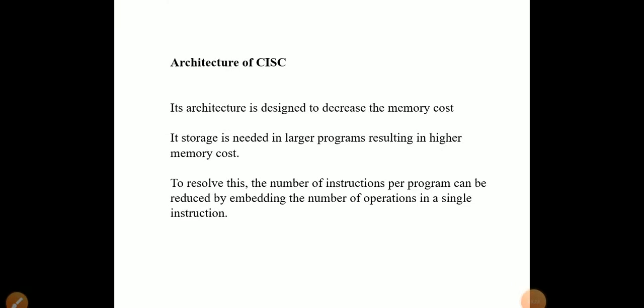This is the architecture of CISC. Its architecture is designed to decrease the memory cost. Complex instruction set computers are designed to decrease the memory cost. Storage is needed for larger programs.